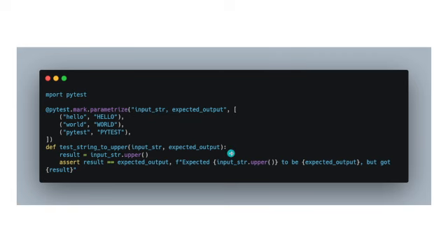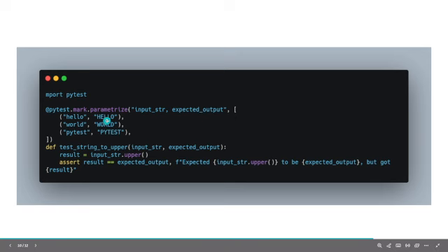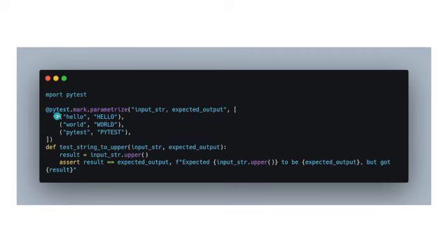Anything after that would be treated as a fixture, and Pytest will try searching for fixtures for that. After that we define a list of tuples, where each tuple will be a set of parameters, and Pytest will take each of these tuples and run our entire test for this tuple. So it will run once for hello, it will run once for world, it will run once for Pytest. So there are 3 tuples, so the test will run 3 times. So it's equivalent to 3 similar tests with different parameters, which evaluates to 3 tests in total.